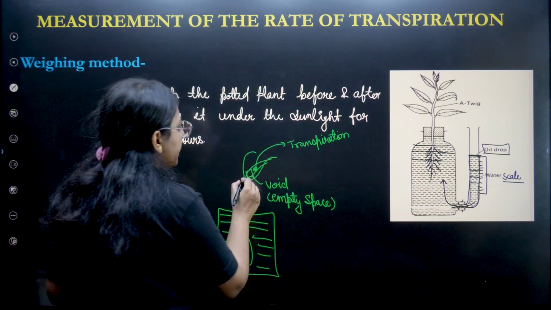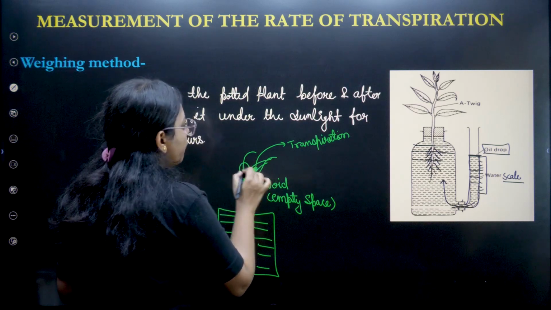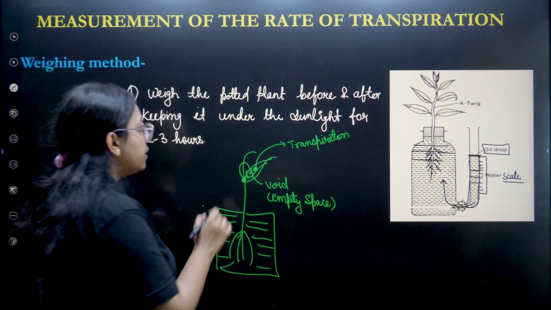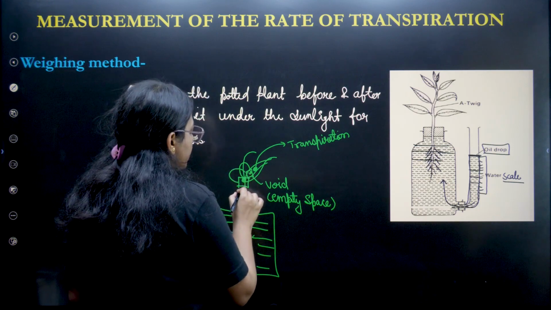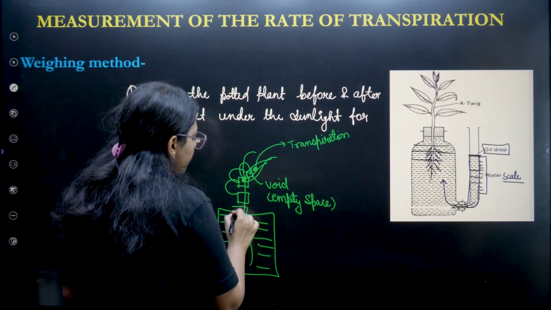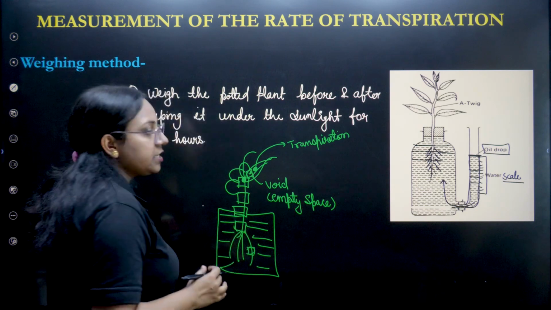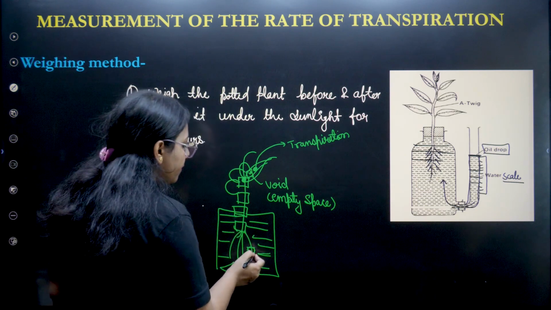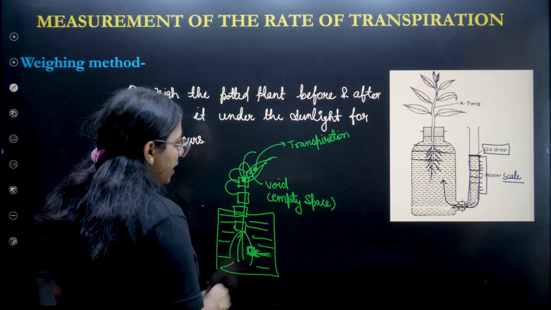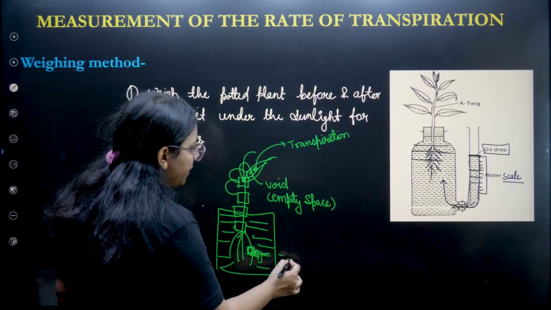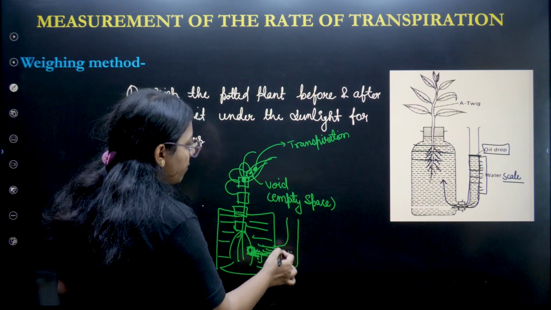Once this empty space is there, other water droplets will try to fill this empty space, and in this process this place will be emptied. Again the same process will go on, and a void will be created. At the last, this void will be created in the root, and then the water outside the root will take its place, and again the same thing will happen, and it will again start taking the water from this area.